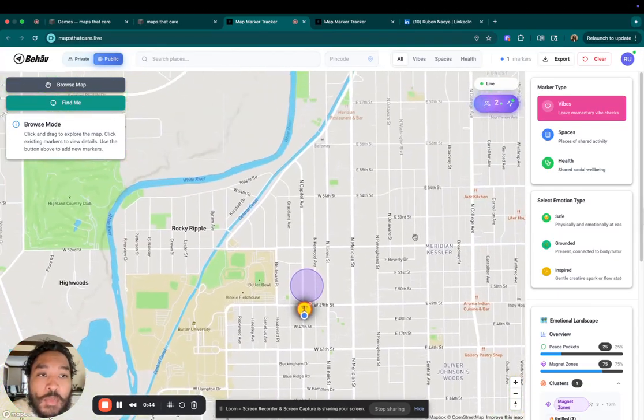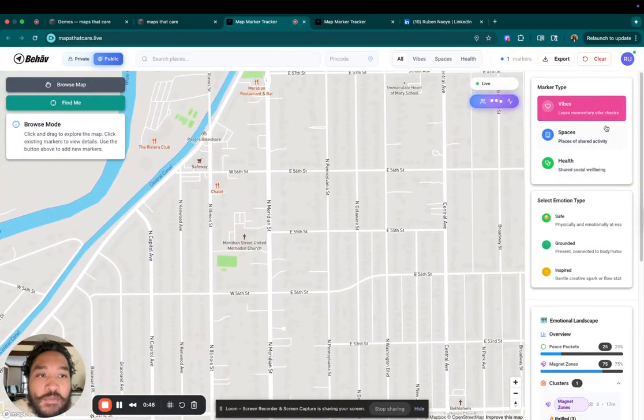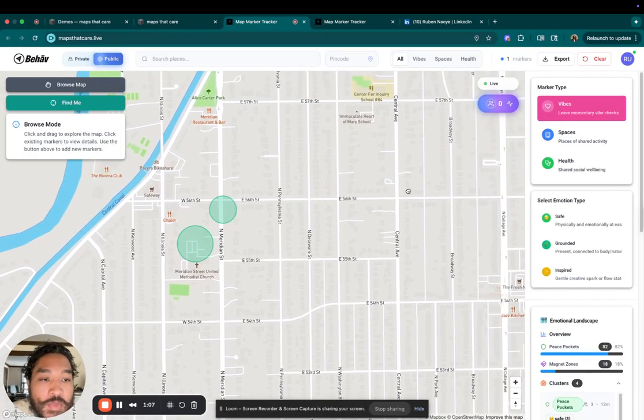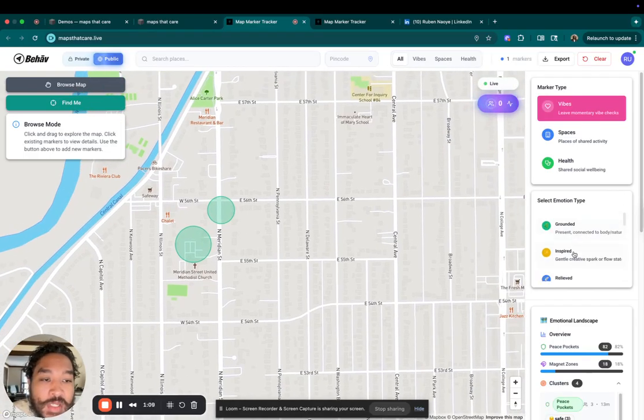So let's go over marker type first. So we have three different marker types, right? We have vibes, spaces, and health, mainly health barriers. If you'd like clarification on those, or if you'd like to add or suggest any that we don't have already, let me know. So for vibes, we have places of three categories again. So we have places of peace, stress, and desire. Okay. So for peace, we have things such as safe, grounded, inspired, relieved, comforted.